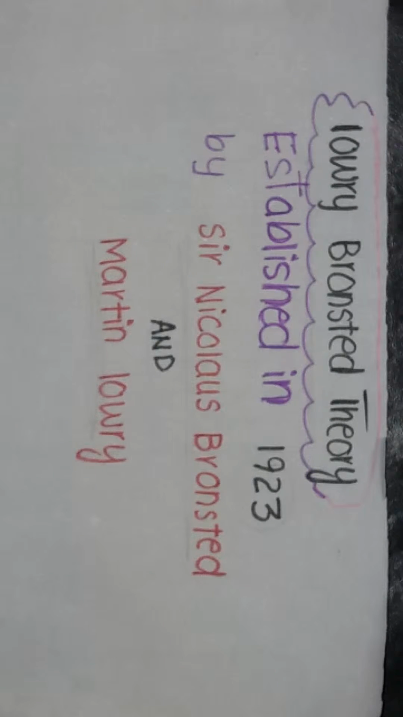This was a theory established in 1923 by Sir Johannes Bronsted and Thomas Lowry to explain different acids and different bases. I will explain Lowry-Bronsted theory shortly and then we will focus on our main topic.